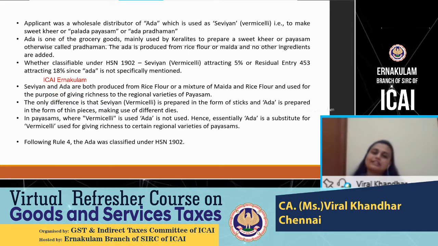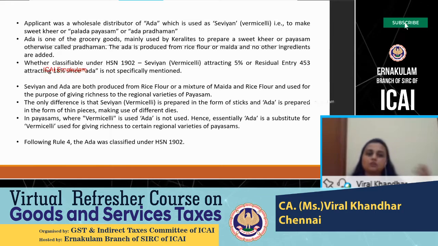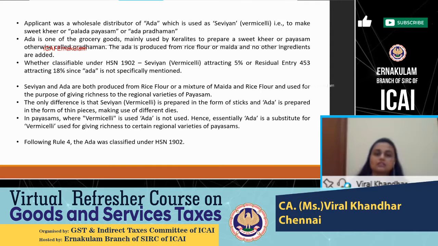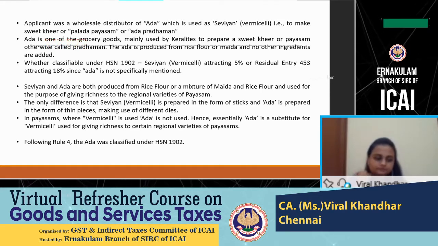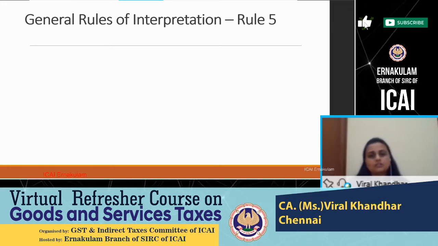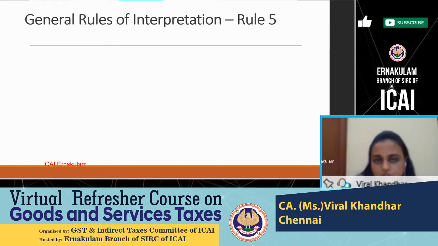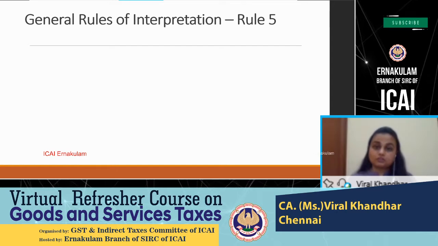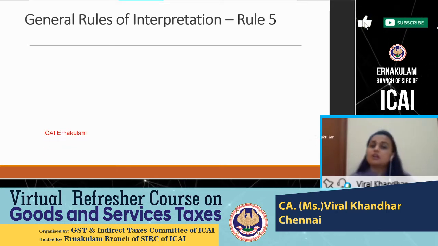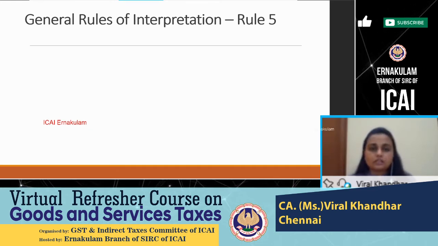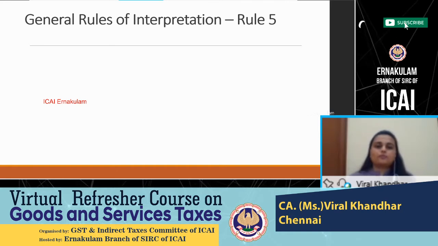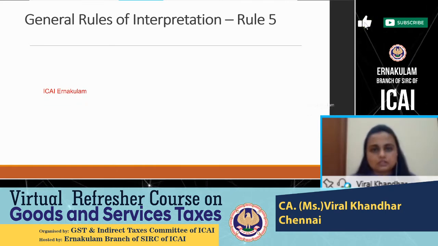So this is how the akin rule works, that is, you look at similar goods available in the market and classify based on that if there is no classification available for your product. So Rule 1 to Rule 4 is what you will apply sequentially. And by at least adopting Rule 3C, like we said, the tiebreaker rule, you should be able to come to a conclusion. Otherwise, Rule 4, if carefully applied, may help you sort out your conclusion. So by these 4 rules, you should be able to do your classification.